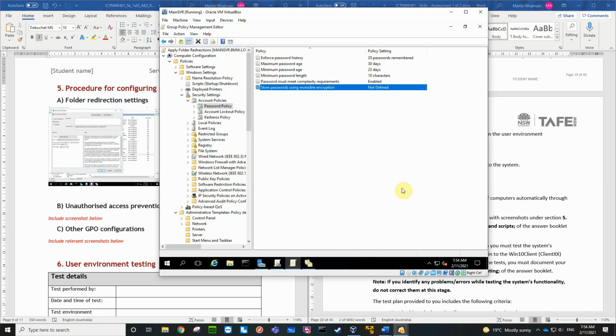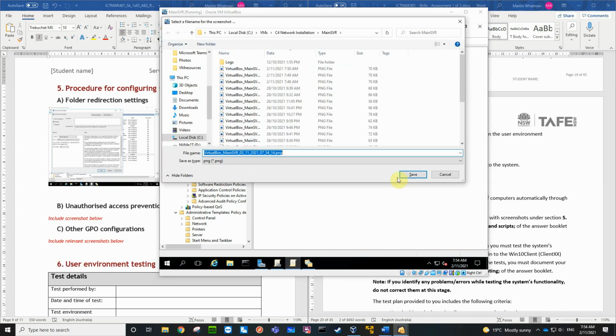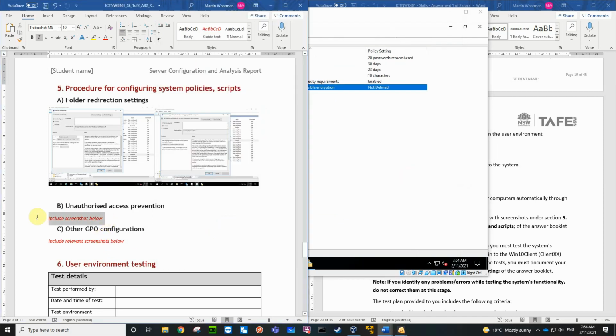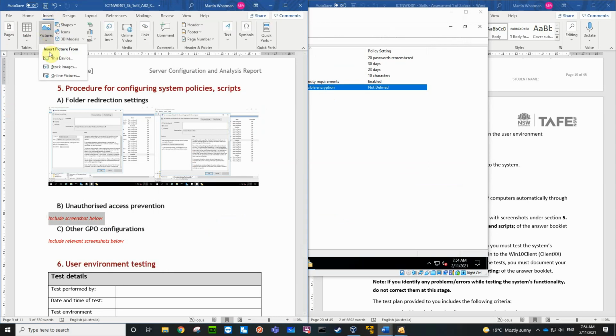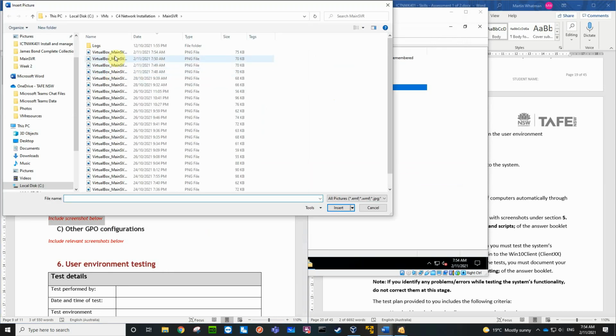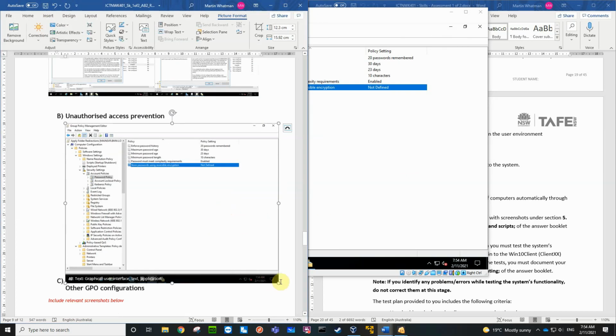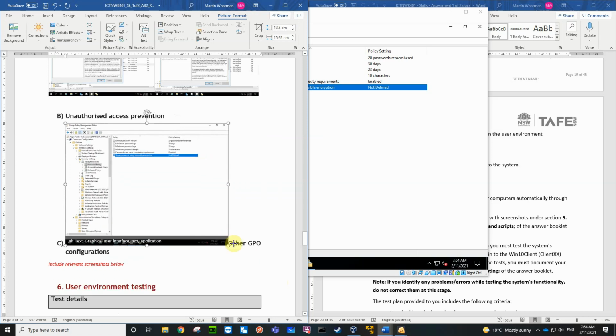Let's go Control E and save that. So we're now looking at 754. And on here, we're going to insert picture device, the 754 one. So that's our password policies.